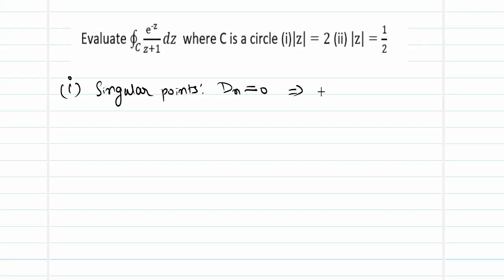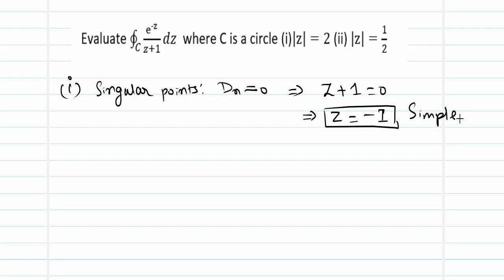So z plus 1 equal to 0 gives z equal to minus 1. How many times is z repeated? Only one time. So you call z equal to minus 1 a simple pole.